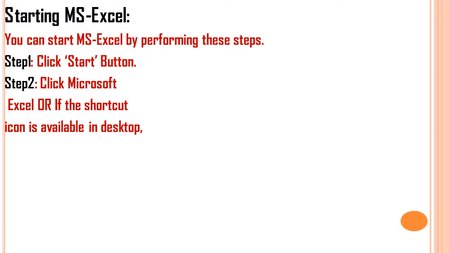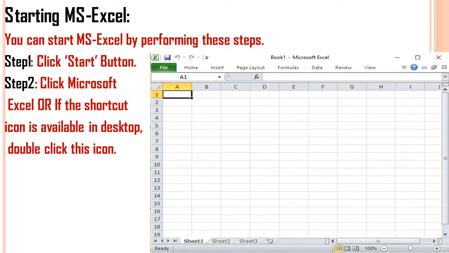If the icon is not there, you can search using a start box and type Microsoft Excel. One pop-up menu will come. Pop-up menu means down to up menu will come. In that menu it will show MS Excel. You can select that, it will open. The default window of MS Excel is this one. You can see, right, the number of rows, number of columns were there, right? This is the default window of MS Excel.